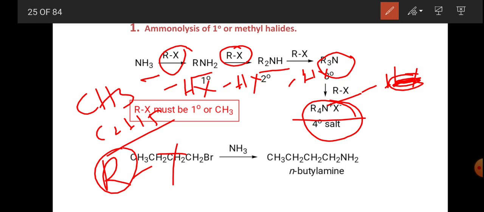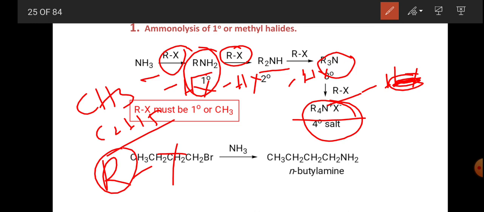The main disadvantage of this method is that a mixture of all types of amines and quaternary ammonium salt is formed. A primary amine is formed in the first step, and it acts as a nucleophile and attacks the alkyl halide to form a secondary amine, and so on.